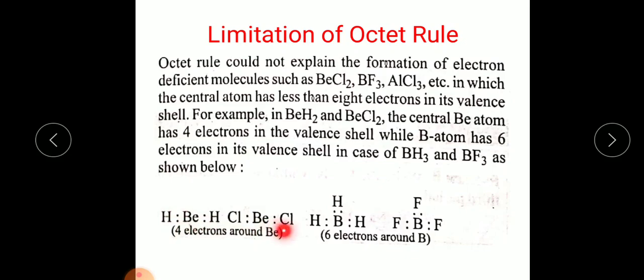Similarly with beryllium chloride also. Now when you talk about boron trifluoride, in boron's outermost shell we have 3 electrons, because the boron atomic number is 5, so 1s2, 2s2, 2p1. Fluorine has 7 electrons in the outermost shell. So while sharing the electrons, when they form a covalent bond, the boron atom does not have 8 electrons as the octet rule requires. It has only 6 electrons. So these are the limitations of the octet rule. Similarly, for aluminum trichloride also, the central atom aluminum does not have 8 electrons.